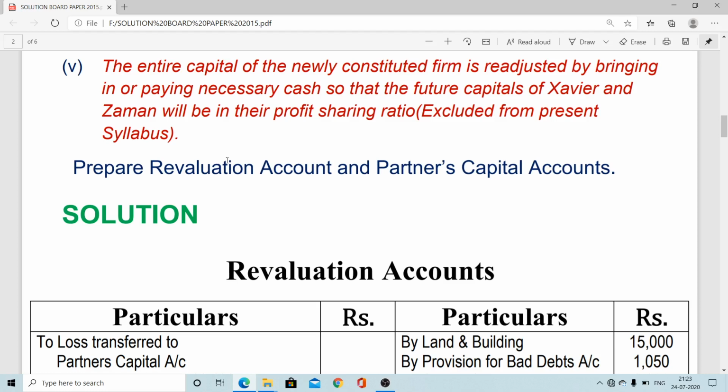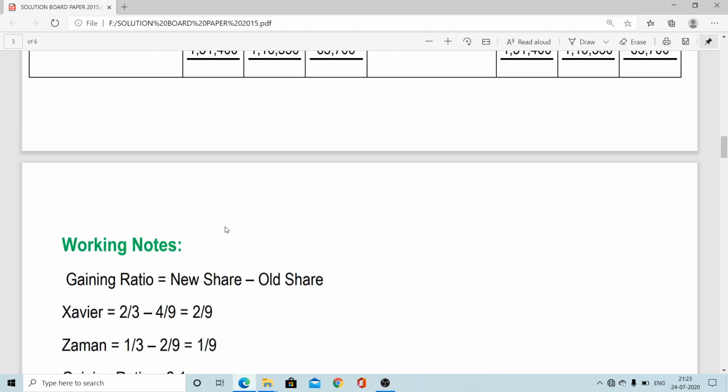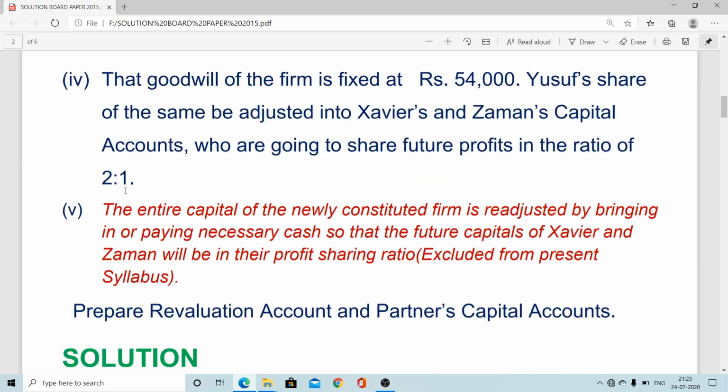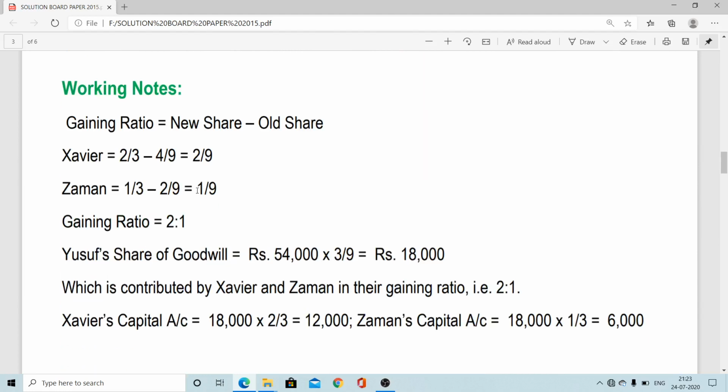So when you are calculating the gaining ratio, that is the new ratio and that was the old ratio: 2/3 minus 4/9 comes to 2/9. Here Z also: 1/3 new ratio minus 2/9 old ratio comes to 1/9. So 2:1. So ultimately, these are exceptional cases that can sometimes come the same way, where the new ratio is converted to the gaining ratio. Here also the new ratio provided in this question is 2:1, and that has come back as the gaining ratio, but we have to verify by calculating the gaining ratio using this formula when a separate new ratio is provided.